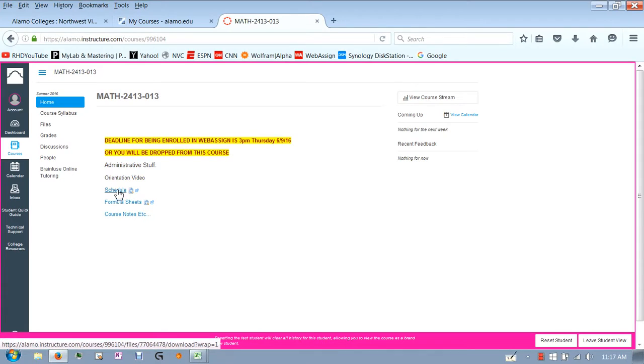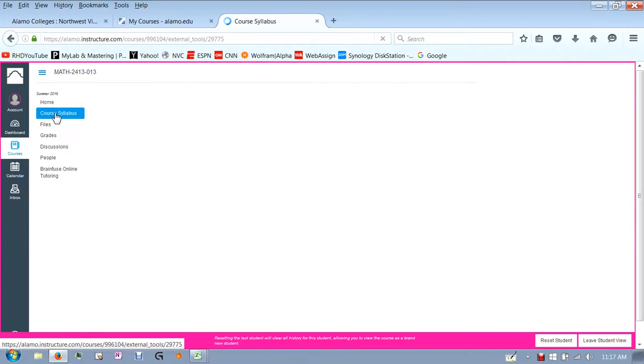Then we have the schedule. That's a very important document. Formula sheets, you're allowed to use formula sheets when you come in to take 2 exams this summer. These are the formula sheets that you'll have to print out and bring. And then there's course notes here, which I'll get into all of this, but I wanted to start out with the syllabus. So let's take a look at the syllabus.